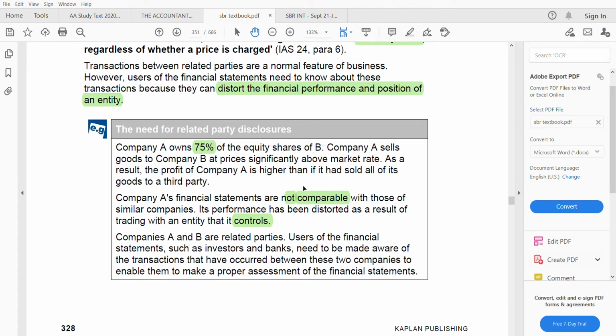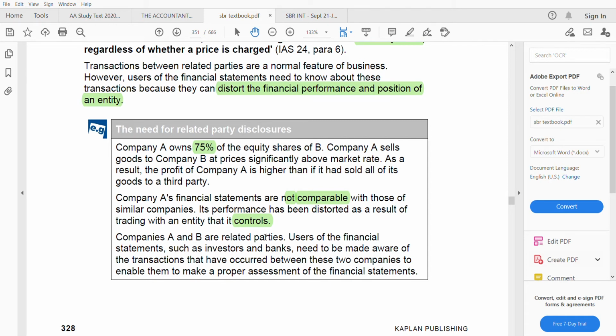So they are controlling that entity. Because of that relationship, they are now related because he is controlling. So they are known as related parties, A and B. Because of that related party, company A's profit is very high, so you cannot compare it with other entities. You can see the performance of company A is distorted. So company A and B are, what are they?